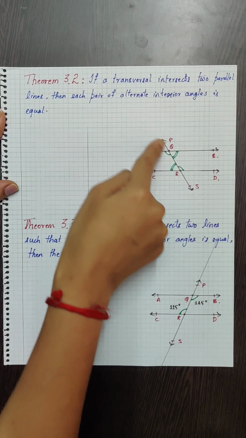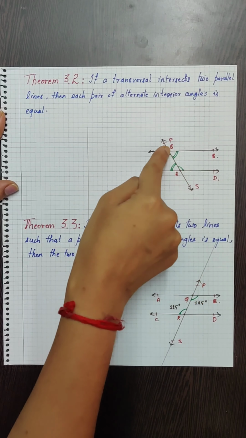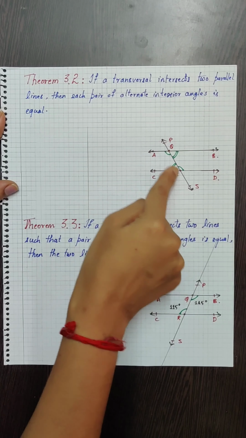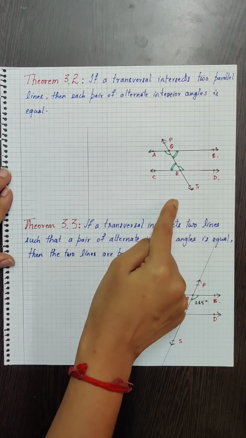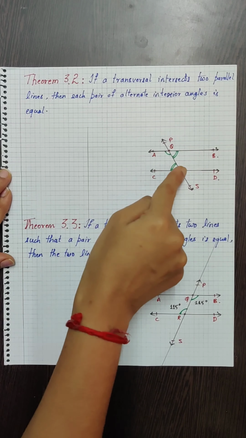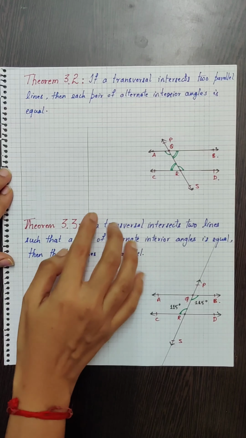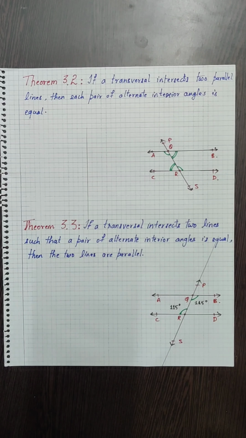that there is a transversal intersecting these two lines at points Q and R, and the transversal is PS. Now we have to prove that the alternate interior angles are equal. So for that, let us start the proof.